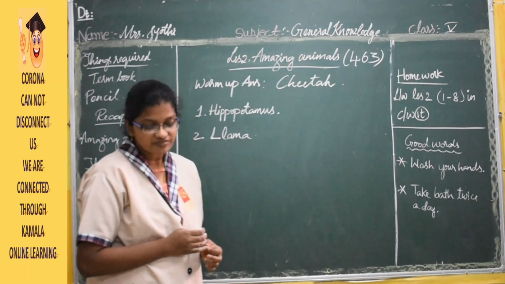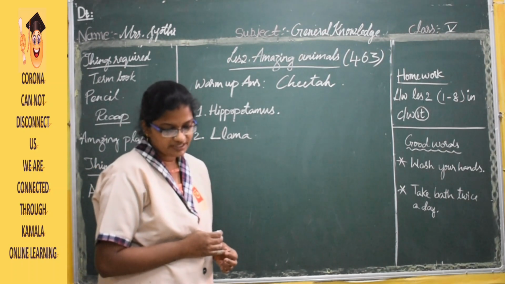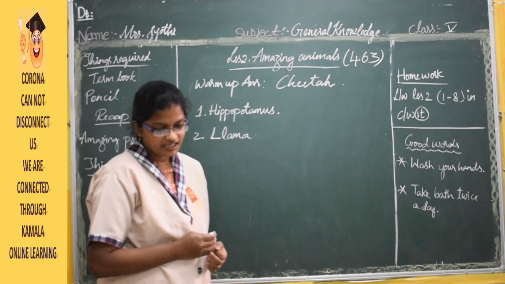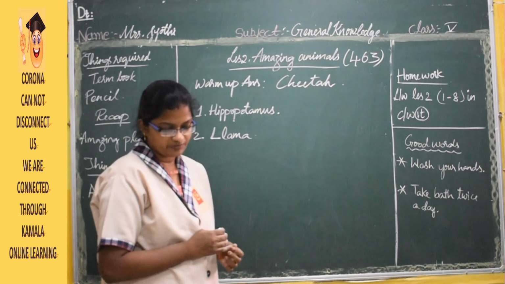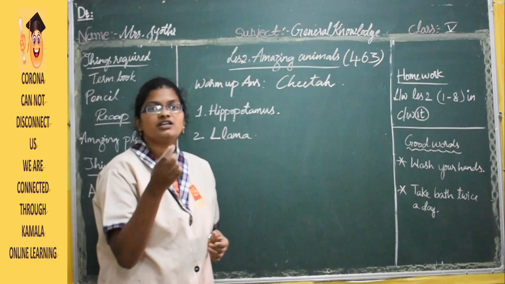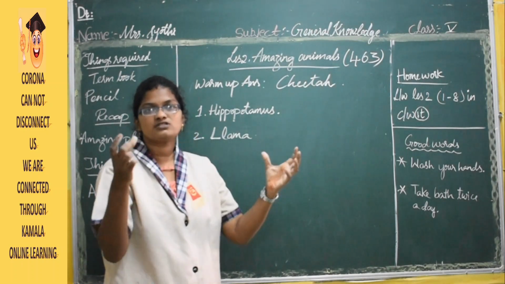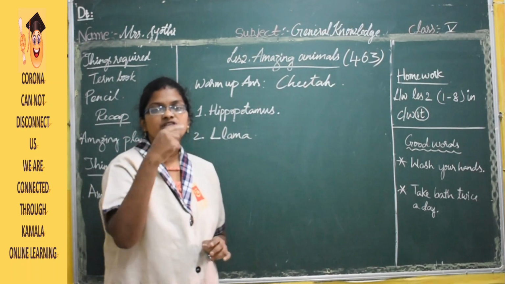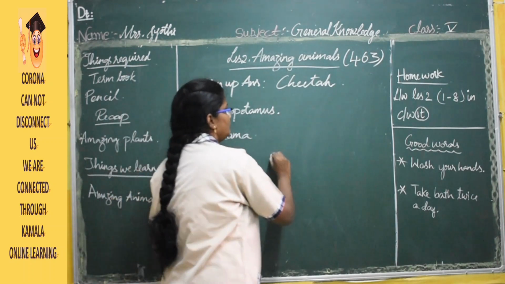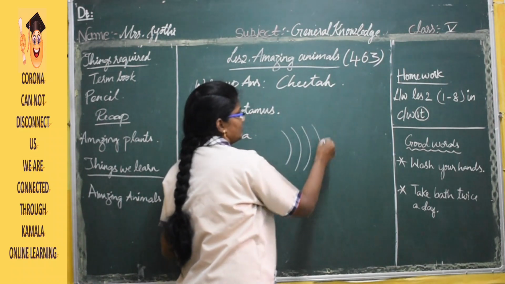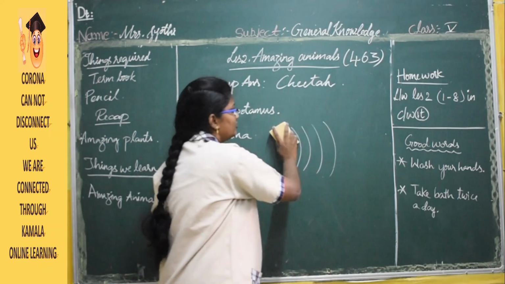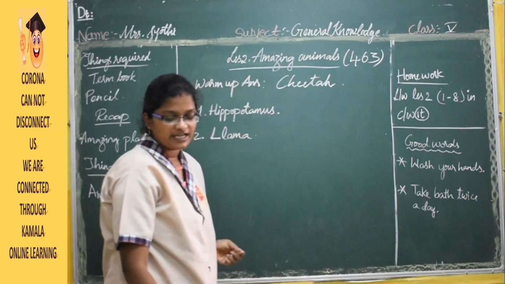The next one, the third one, is this scaly animal that loves to eat termites, ants and rodents. It can eat an entire colony of termites in a few minutes. Now there is a picture which looks like a huge rat, and if you see on the body there are so many lines like this. So many lines are present and we call them scales. These lines we call scales.